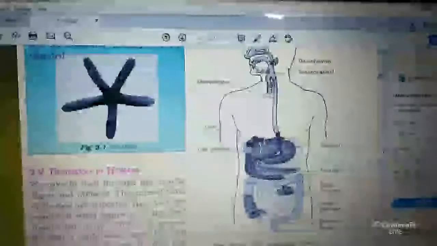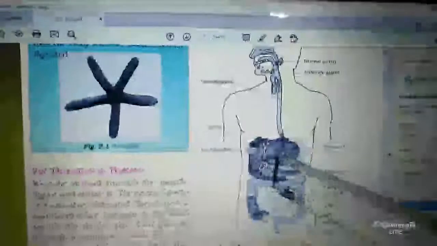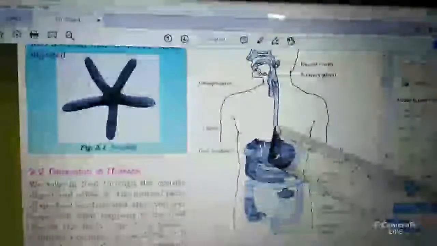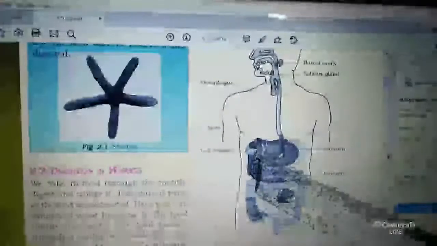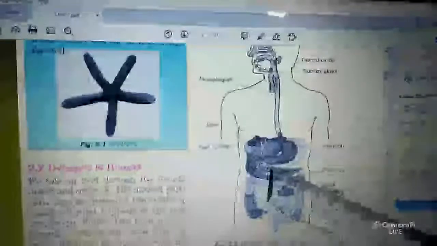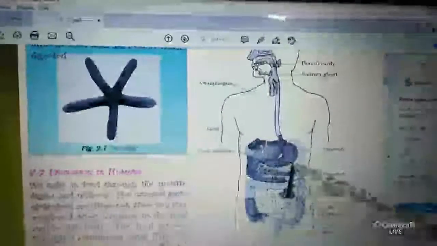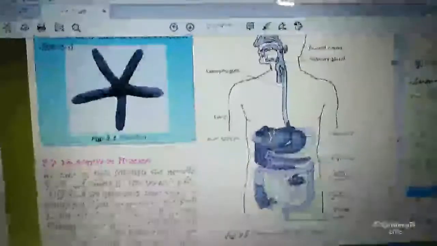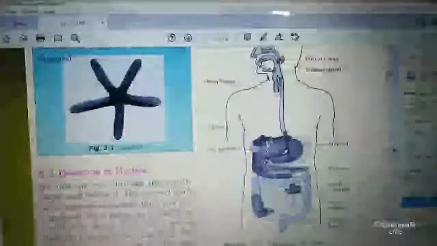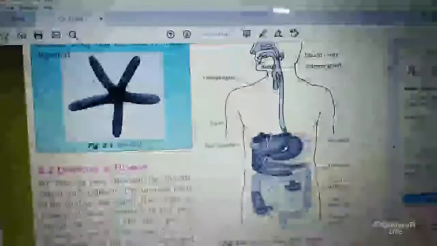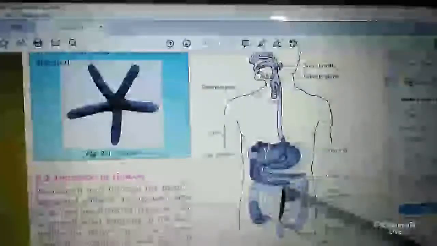Okay, next is the intestine. Liver juice and pancreas juice will mix. In the liver, bile is for fat. Carbohydrate, protein and fat digestion juices will mix. And in the intestine also some juices will mix, that will digest carbohydrate and protein. So in the intestine, complete digestion will occur.